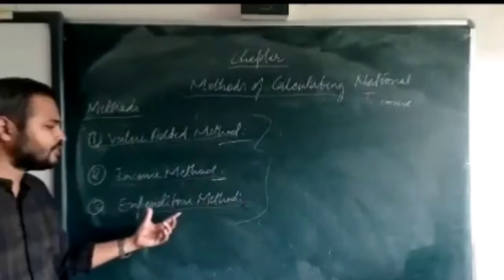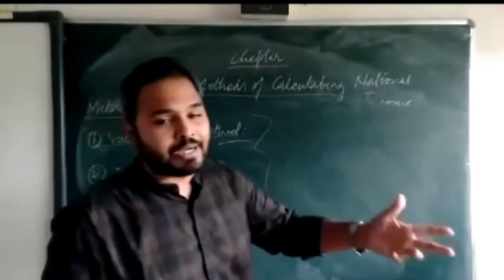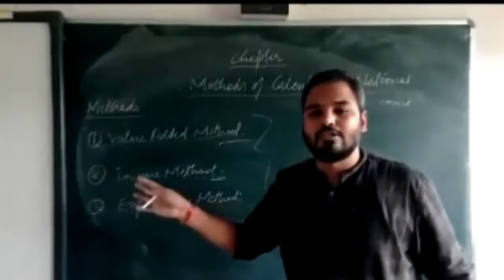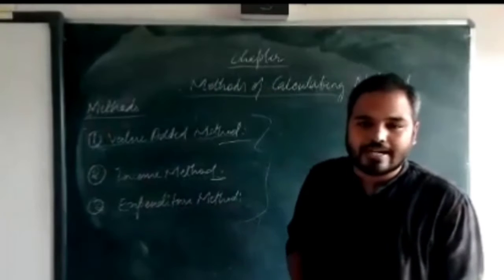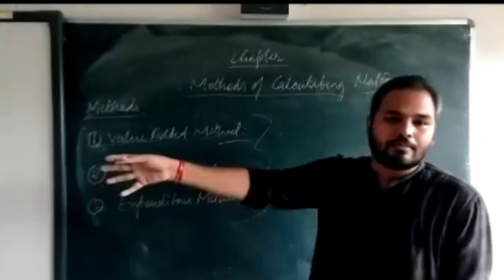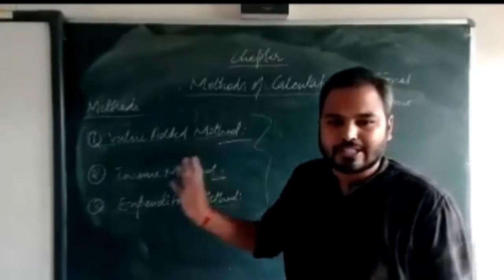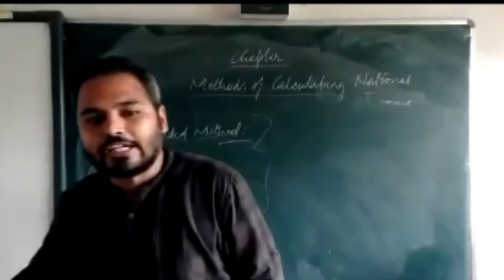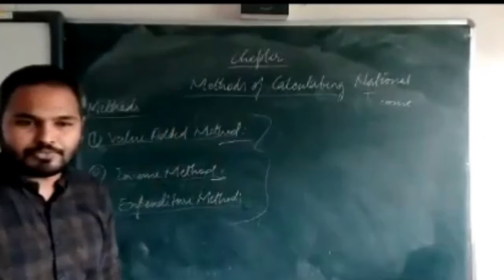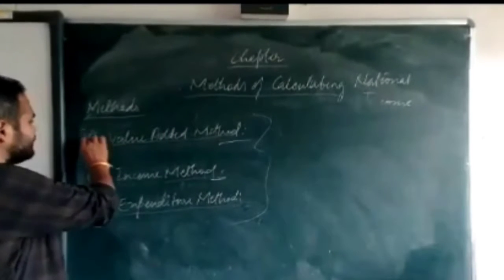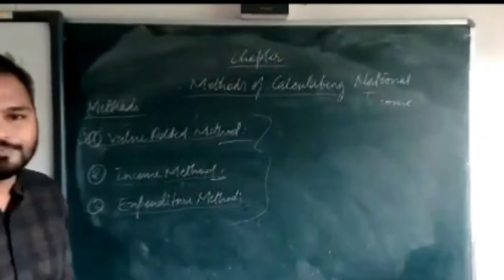Okay. Now the expenditure method: how much money you are spending on the different goods and services which are there in the society or in the economy. On the basis of that expenditure, we can calculate the national income. Right. So we will see what the value addition method is.